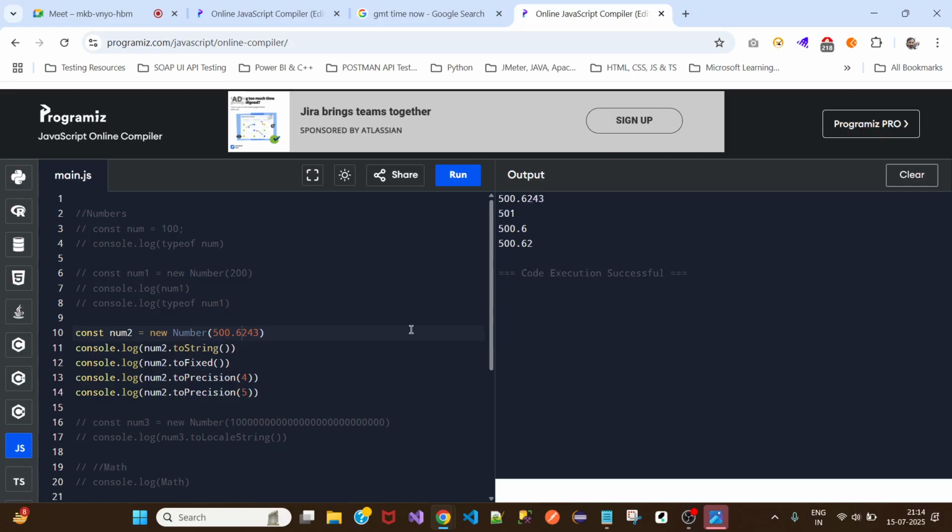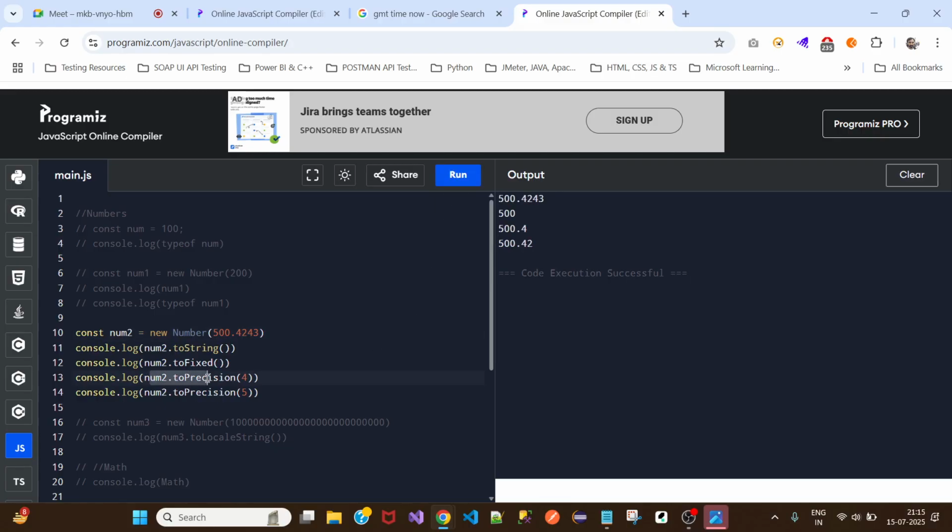And this is mathematical precision, not from JavaScript. If it is more than point 5, then it takes the next number. If it is below point 5, it stays at 500. No, for point 5 itself it is 501, but before point 5 it takes the current number and goes ahead with it.